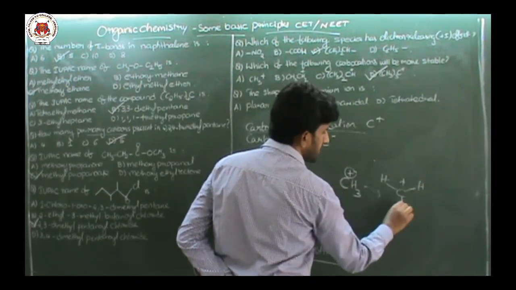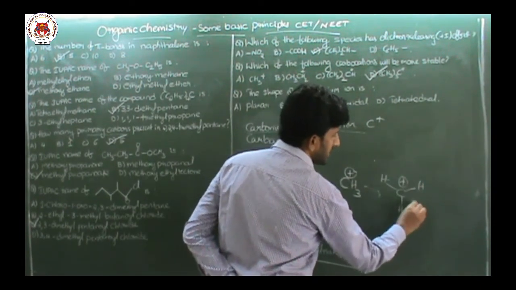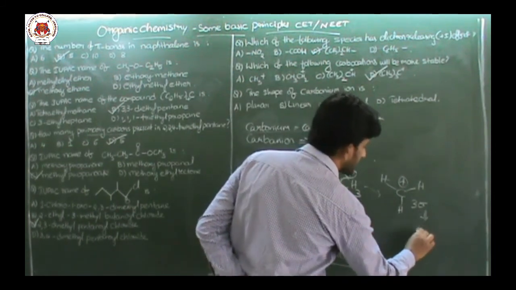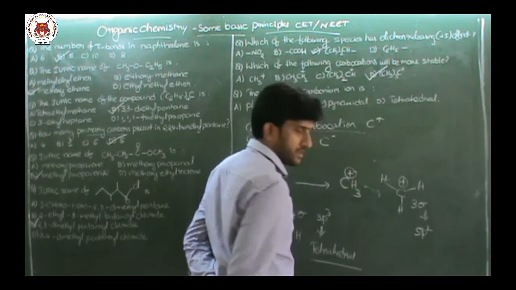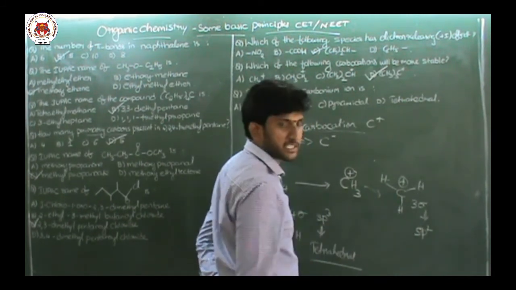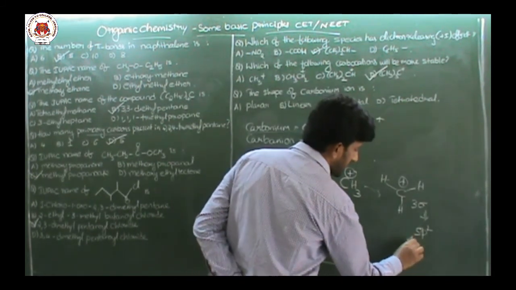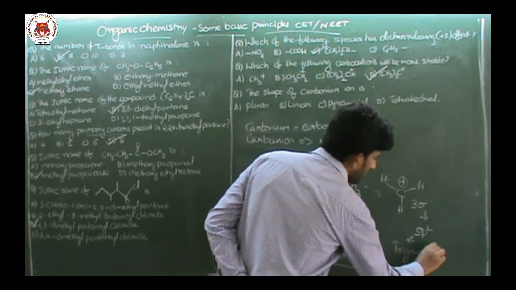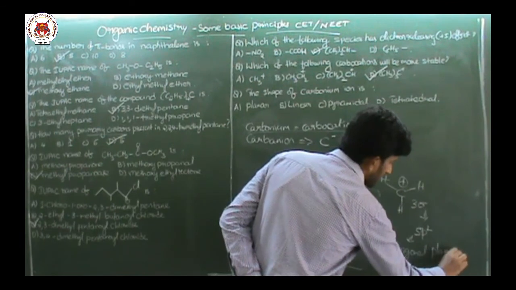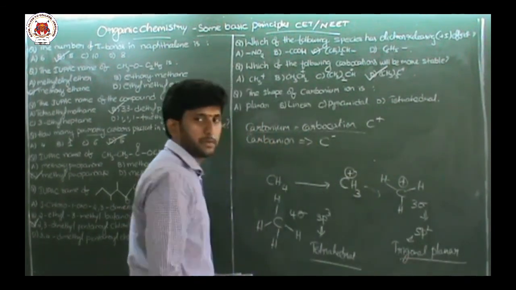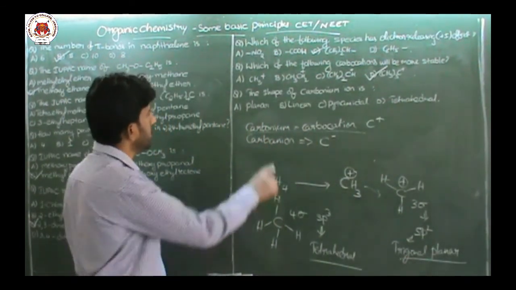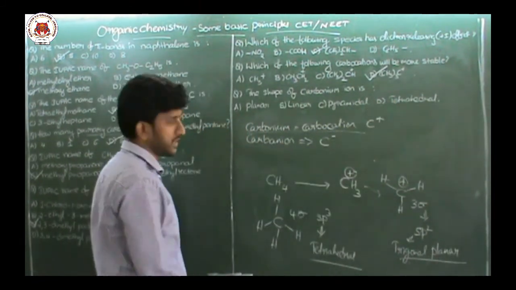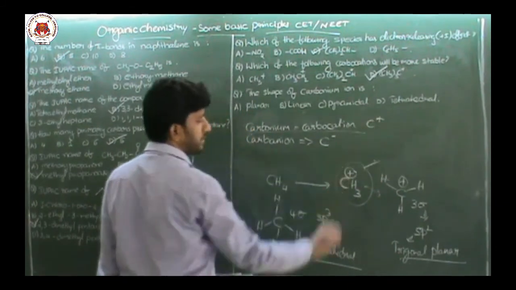Here in methyl carbocation there are 3 hydrogens only, meaning 3 sigma bonds. 3 sigma bonds means the hybridization is sp2. What is the shape? Trigonal planar geometry, sp2 hybridization. Among planar, linear, pyramidal, tetrahedron, which is correct for carbocation or carbonium ion?